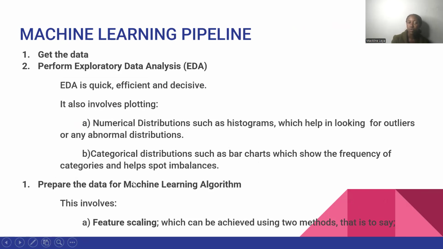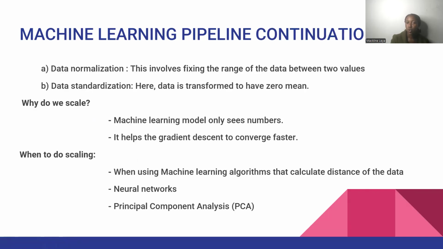Then the third step will be preparing data for the machine learning algorithm. As we are preparing the data, we can use feature scaling, and this can be done in two ways. That is data normalization, whereby you're going to fix the data values in a given range, or data standardization, whereby you're going to transform your data to have zero mean. But why do we scale? We scale because a machine learning model only sees numbers, and we only scale when using machine learning algorithms that calculate distance of the data. Also, when we're using neural networks and maybe principal component analysis.